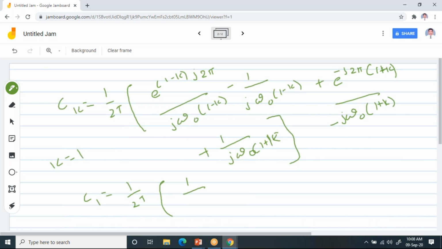So I can write 1 by j omega naught into (1 minus k). Since k is 1, now observe it: 1 minus 1 becomes 0. So you will get 1 by 0, which is infinite. Please try to understand. And this one also, if you substitute k equal to 1, again it becomes 0, so you will get infinity.